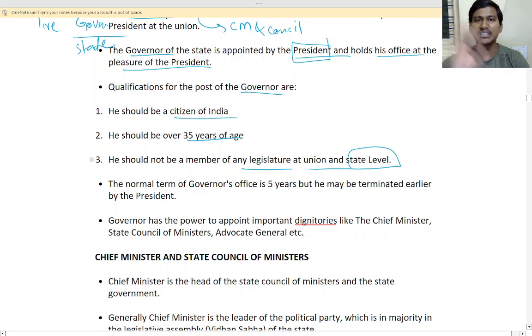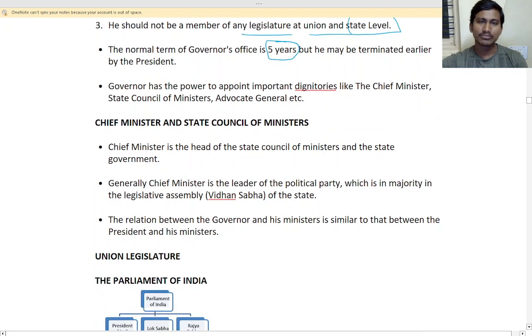He should not be a member of any legislature at the union or state level, not an MP or MLA. He has to resign from that if he wants to become governor, and he should hold no other office. The normal tenure is 5 years, but he may be removed earlier by the president.